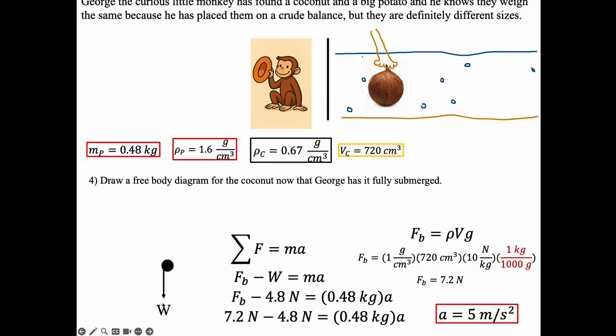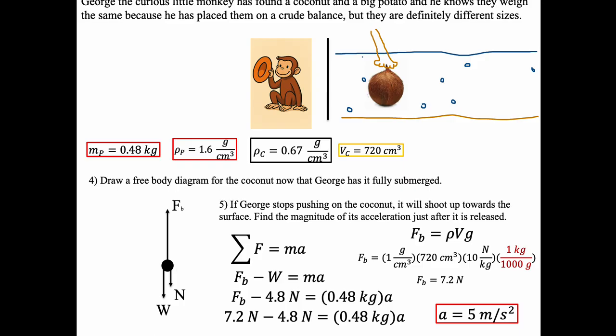So I've got the dot, I've got the weight, what's touching it, the hand. So I've got the weight from the force of gravity from the earth, I've got the normal force of George's hand, and balancing that is the buoyant force. But now this is much bigger than what I calculated before because I have all of the volume submerged, right? So I've got all this stuff going on here. Okay. And that leads me to over here.